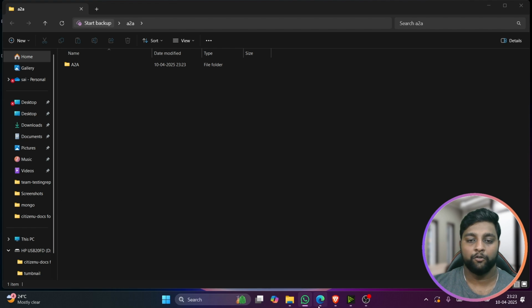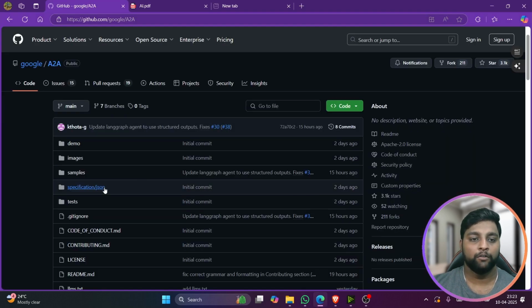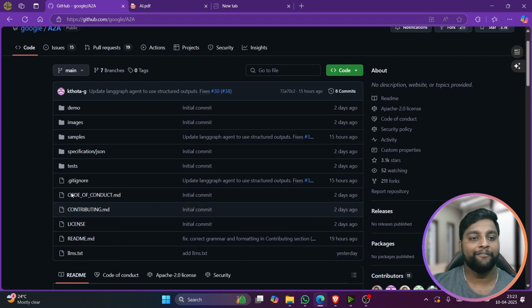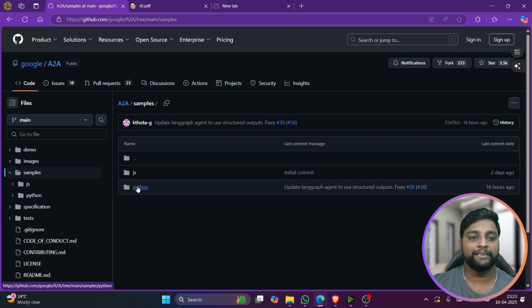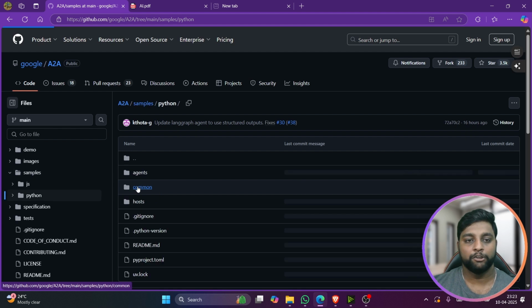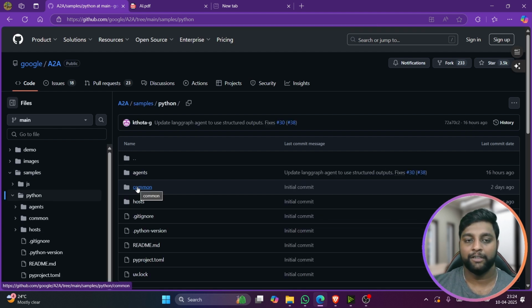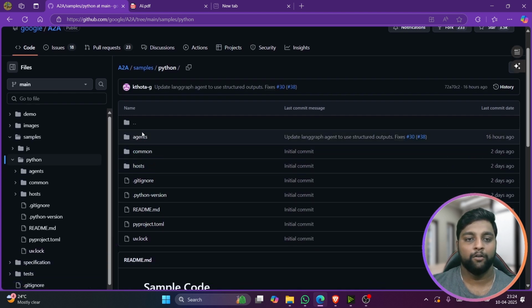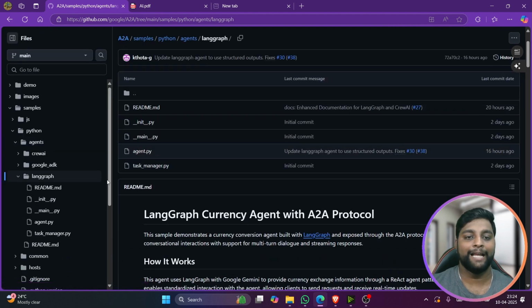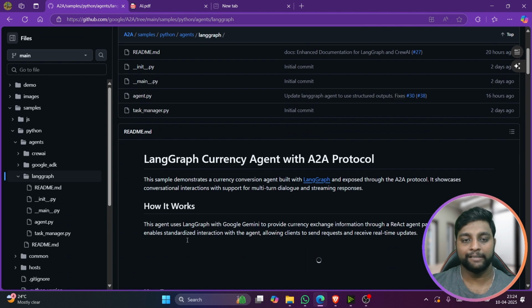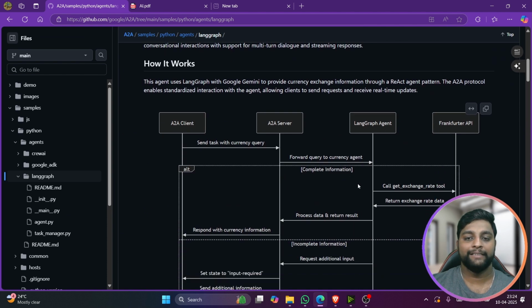So now, before we open the repo, we are going to use LangGraph here. Okay, so today we are going to use LangGraph. So just open the samples, and inside samples you can see Python and JavaScript. So this agent to agent protocol supports both JavaScript and Python. You can use any of them. In this I'll go with agents. Again, open agents, and inside agents I'll go with LangGraph. So this is LangGraph, and you can see the architecture here.